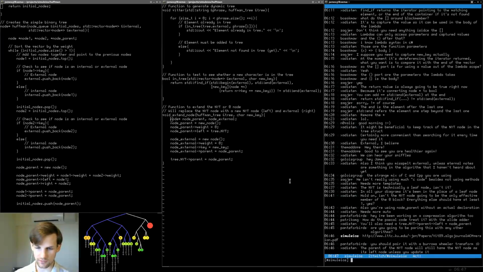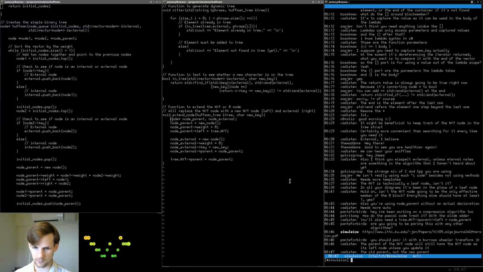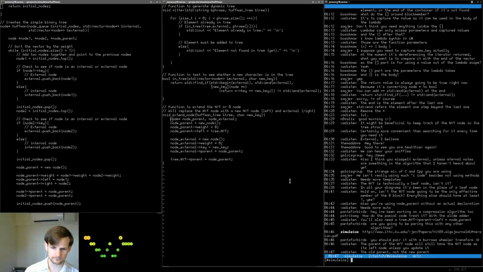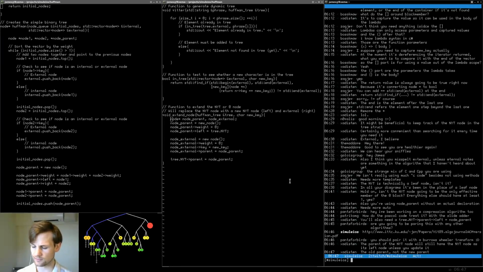Okay. Let me see. Node parent, node external, new node. Oh, wait, really? Wait, what? You need tree, not yet translated, parent left. Okay. Should it not be this? Here, let me see.